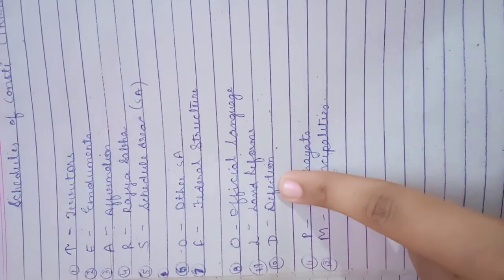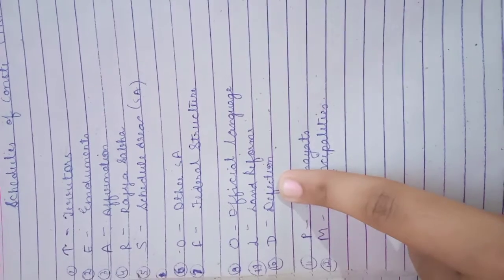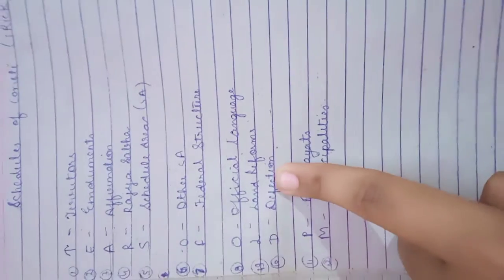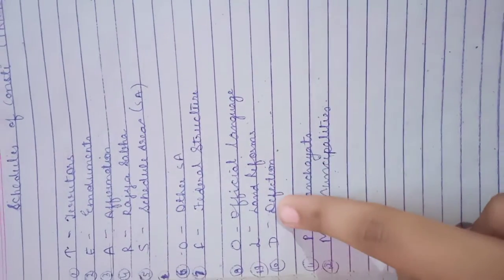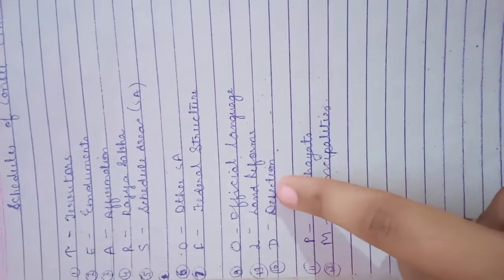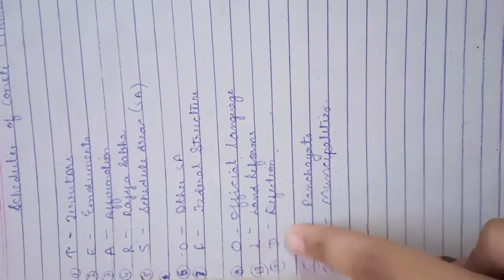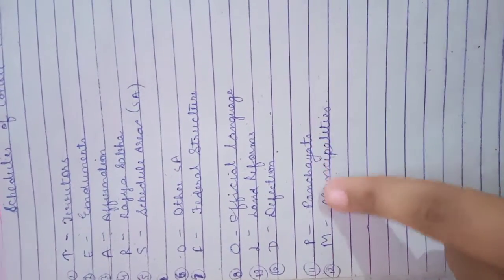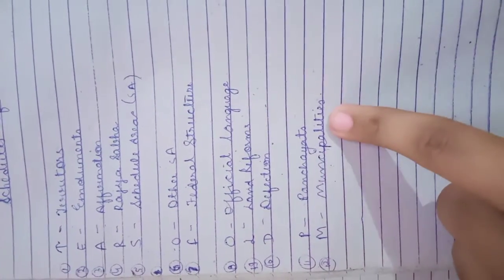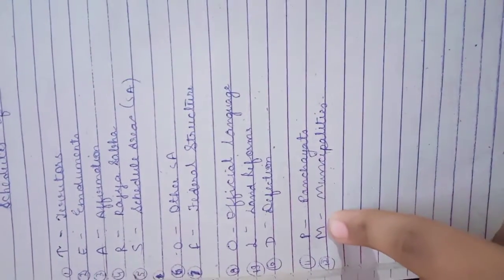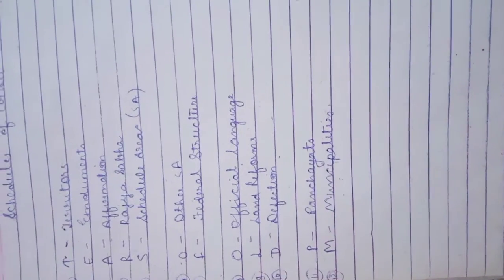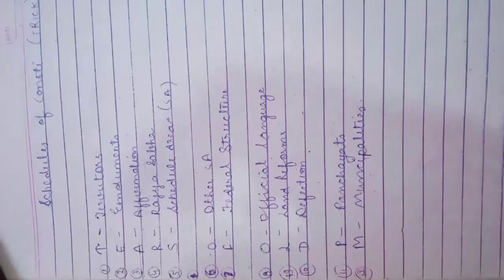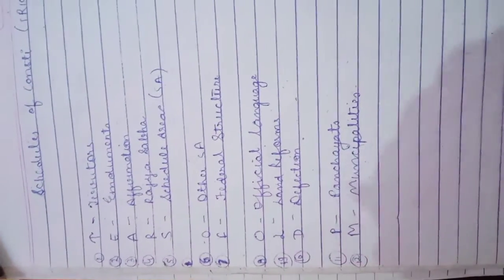Defection means when there are some MPs and they try to change their parties in order to get some gains in the future, so for all of them we have this defection schedule in our constitution, so we take D here. Then this 11th schedule, it talks about the panchayats, so it is P, we take it. Then the municipalities, then M for this, so these are the urban local bodies which take care of the cleanliness of the area that is given to them.